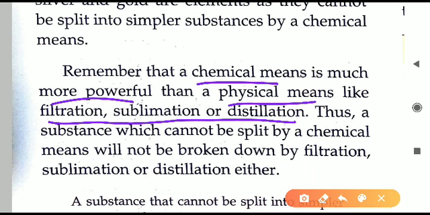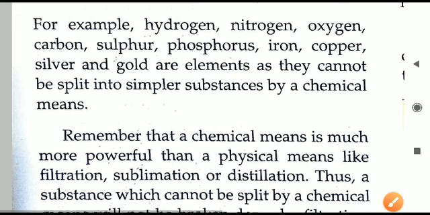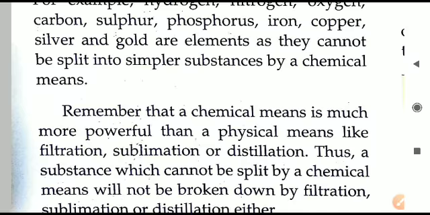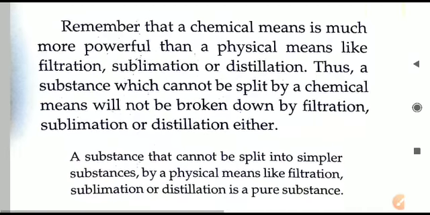The physical methods are generally used to separate mixtures. Mixtures are also kinds of substances, and they can be separated using different physical means that we will see later when we talk about mixtures. So here you have to take a note that whenever you write the definition of elements, it is talking about the chemical means only.